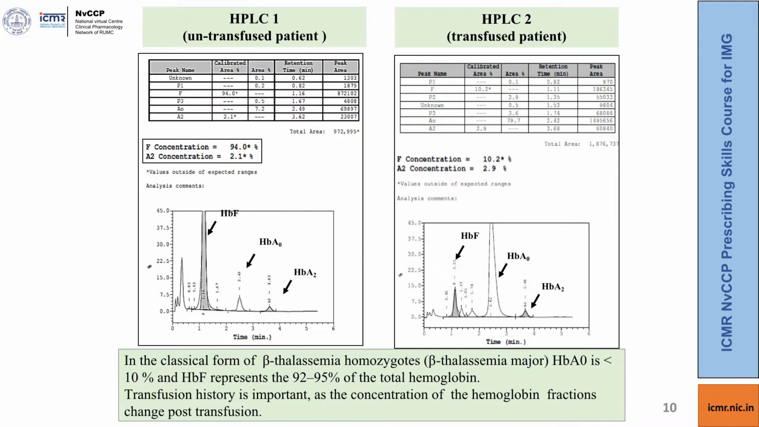concentration of 2.1%. When you see such an HPLC chromatogram, you need to check whether the age of the child is less than 6 months or more than 6 months. Another thing to note is that you need to check upon the transfusion history, because in case of a transfused patient, you might come across a picture in the same patient like in the HPLC on the right side, where the HbA is 79.7% and the HbF is 10.2%.